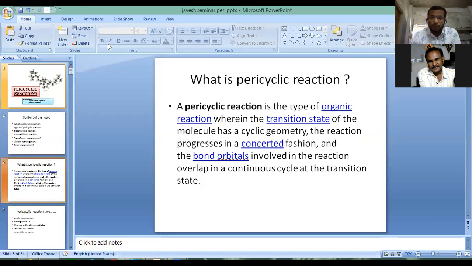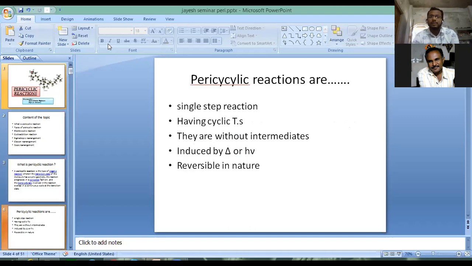So, what is the pericyclic reaction? The pericyclic reaction is a type of organic reaction wherein the transition state of a molecule has a cyclic geometry. The reaction progresses in a concerted fashion and the bond orbitals involved in the reaction overlap in a continuous cycle at a transition state.